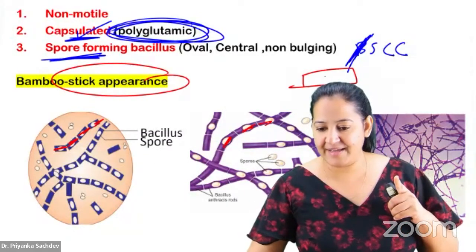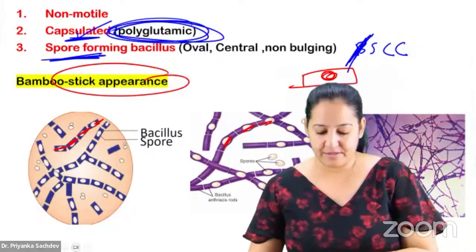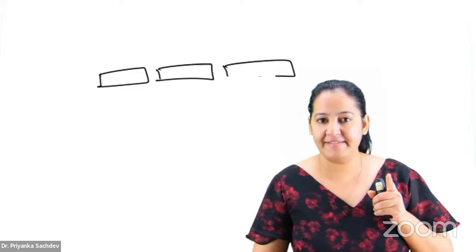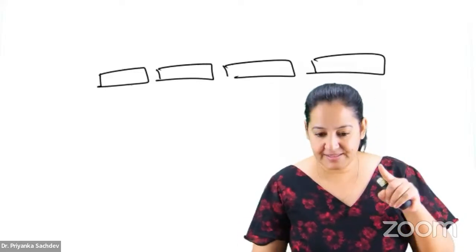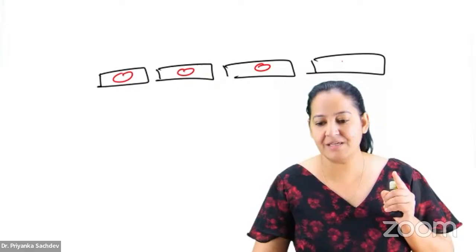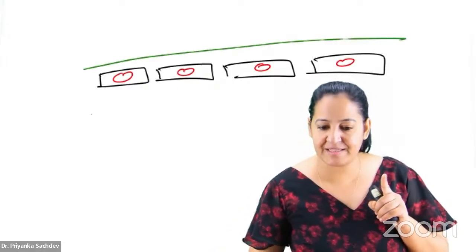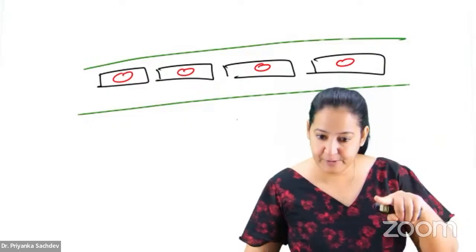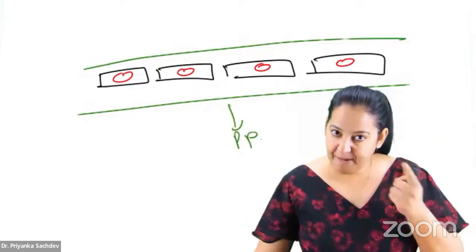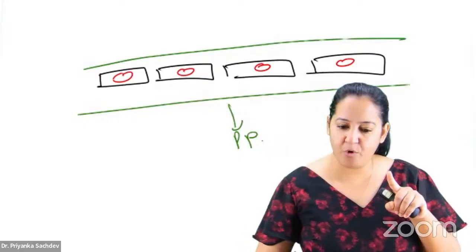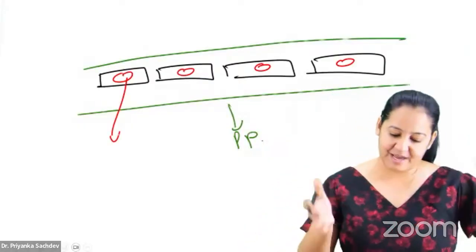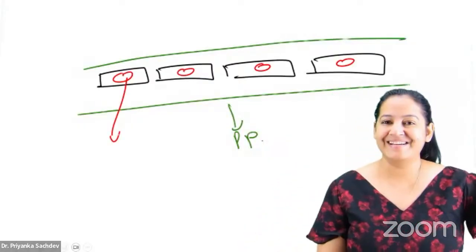This is the bacteria inside which the spore is present at the center. So the bacteria are like boxes, one behind the other, like the bogies of a train, inside which the capsule is present. So it is a capsulated bacteria, and the complete bogie, the complete train is surrounded by a capsule. The capsule is made up of polypeptide, polyglutamate, and it is a spore-forming bacteria which is coming in BSc chemistry. Say yes if you got it.